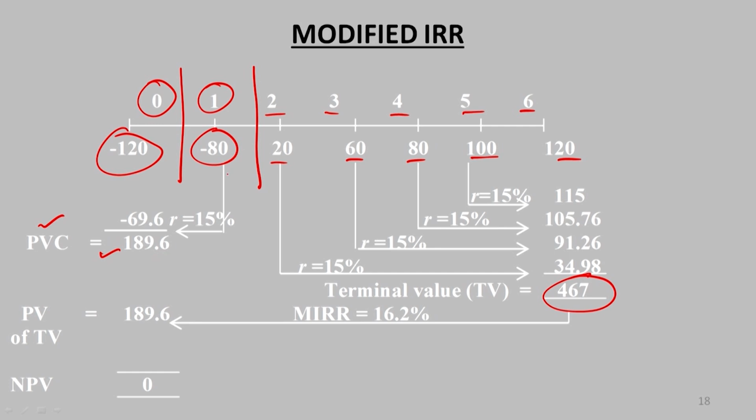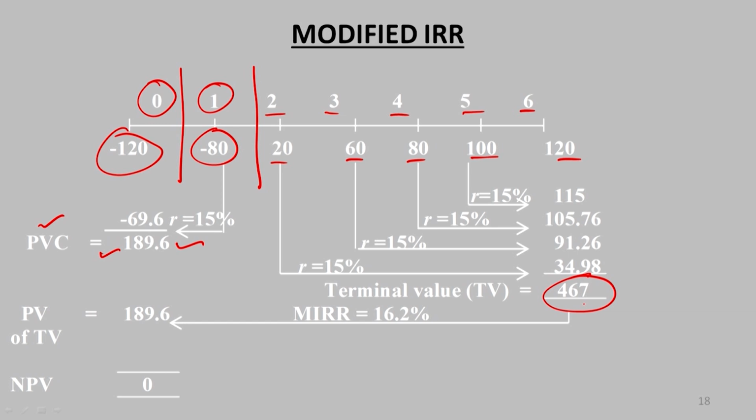So, against the total investment of 200 crores we are making, if you calculate the present value of that cost, that works out as 189.6 crores, and then the terminal value of all the cash inflows coming over the subsequent years, reinvested back and compounded at the given cost of capital. The total terminal value becomes 467 as a result of compounding, that is, the future compounded value.